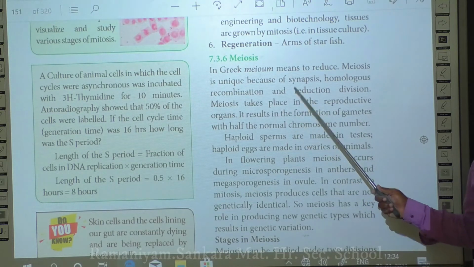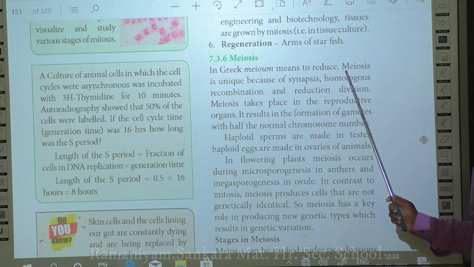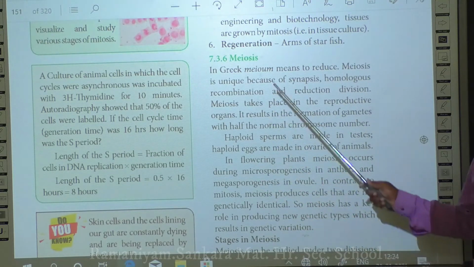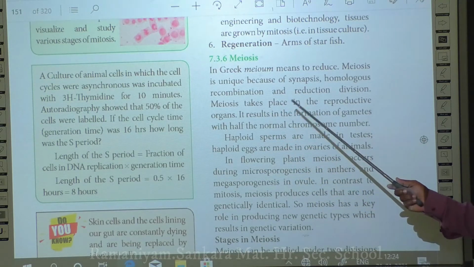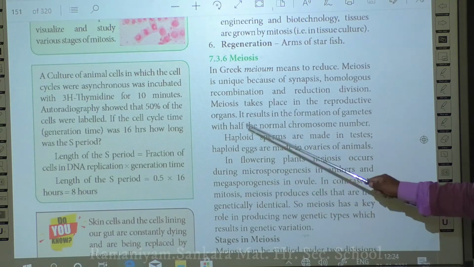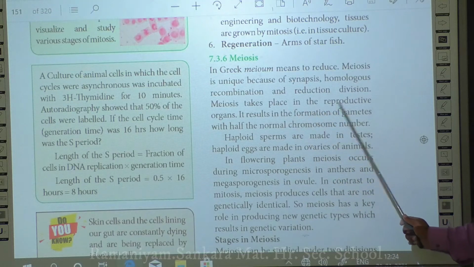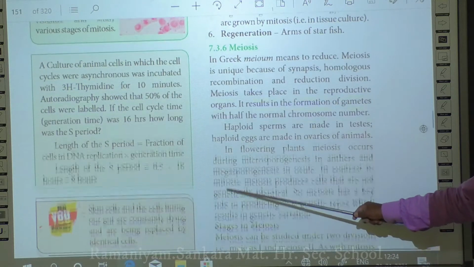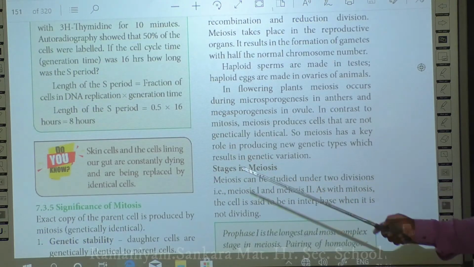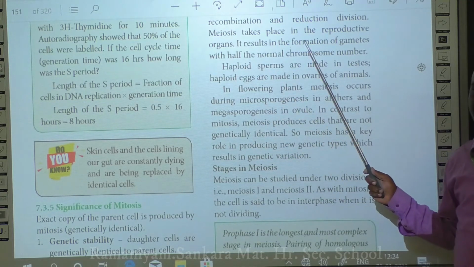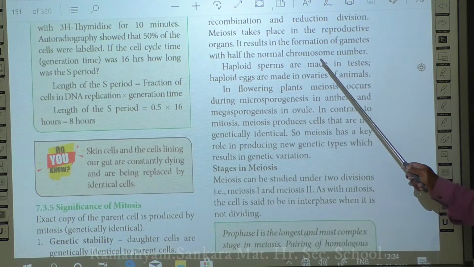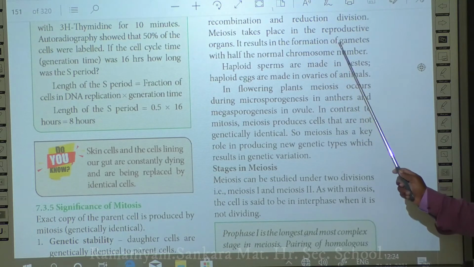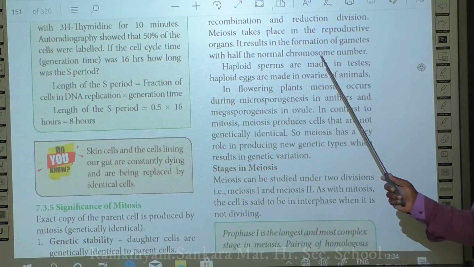Apart from this, during meiosis, synapsis as well as homologous recombination takes place. So only we call meiosis a unique nuclear division. Where does meiosis take place? It usually takes place in the reproductive organs, and finally it results in the formation of haploid gametes.